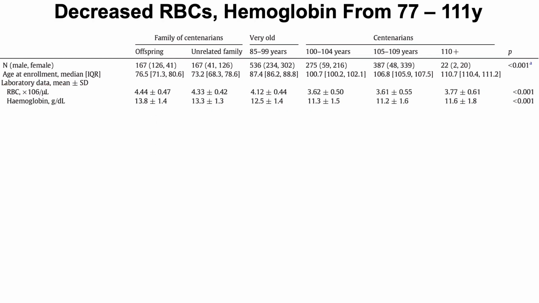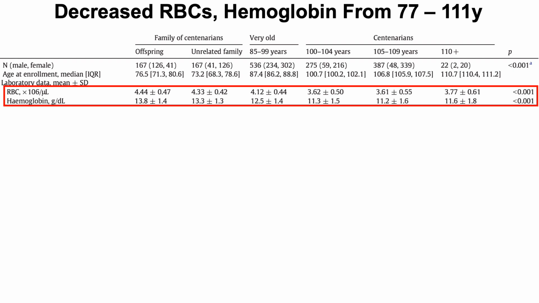All right, red blood cells and hemoglobin. Some of this data I've already gone over, but some of it I have not. So red blood cells first, you can see starting from the left side and going to the right, they decrease from about 4.44 and get into the less than 4, 3.62, 3.61, 3.77. So they decrease during aging there. Now, hemoglobin, which carries oxygen, is found within red blood cells.